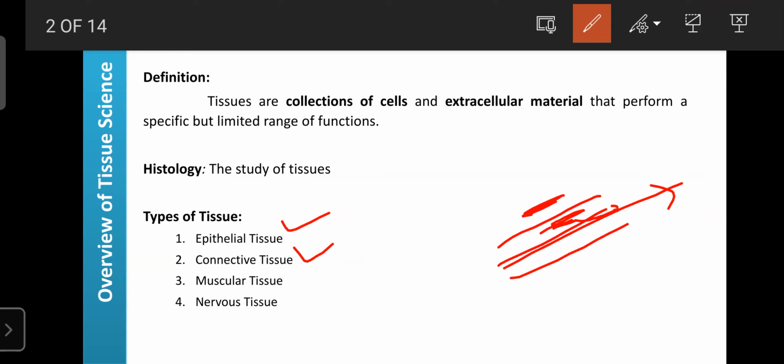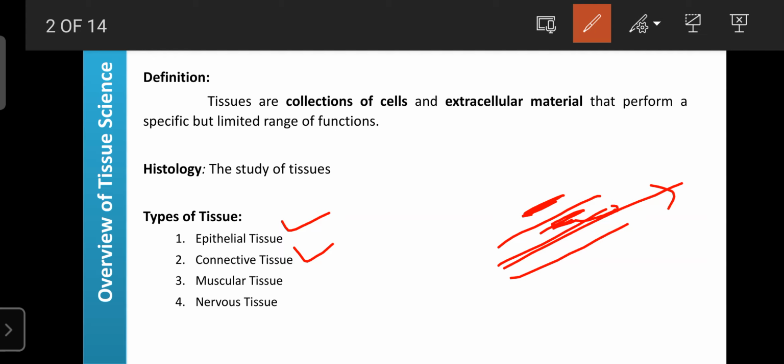Connective tissue's main function is that it can protect delicate organs as well as support the body, along with its interconnections with the muscular tissue and epithelial tissue. It is mainly involved in the protection of the underlying organs. For example, bone is a connective tissue; bone can protect the brain as well as the organs present in the thoracic cavity, for example the heart and lungs. It acts as protection, and also supports the body. That is the main feature of this tissue.